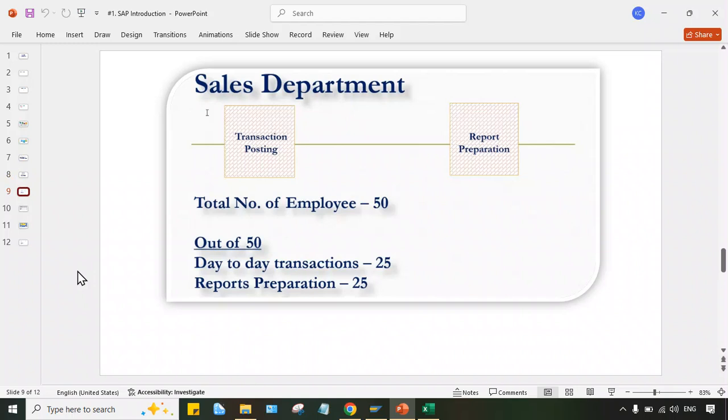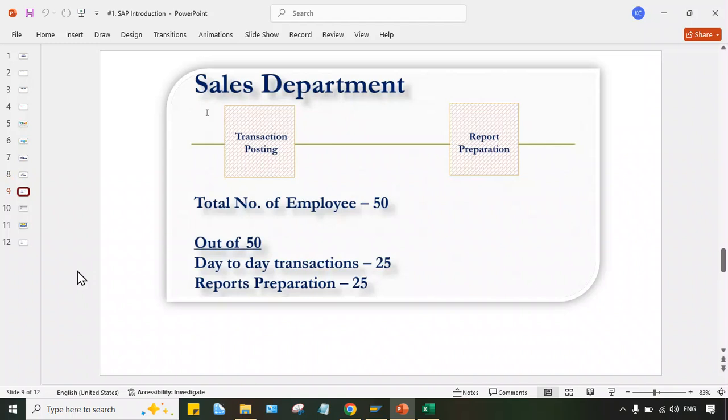See, in order to manage the sales department, the total number of employee, like total 50 number of employees are needed to manage the entire sales department. Why? Because they're not using any ERP, let's suppose. Okay. So in that case, every activities manually they have to perform all the activity. So 25 people involved in day-to-day transaction posting and remaining 25 people involved in report preparations.